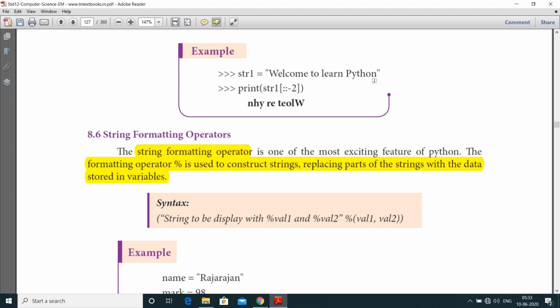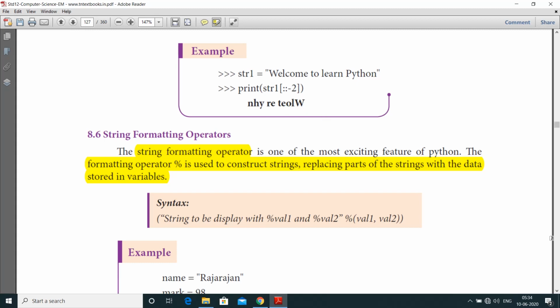So first one is n. After here 2 means 2 minus 1 is 1. So here we are going to leave only one character. After leaving the one character o, next one is h. Then t is leaving, y should be printed. P is leaving. Next one is here space. So here which defines the space. Next leaving the character, next leaving the character e, like that, teolw.